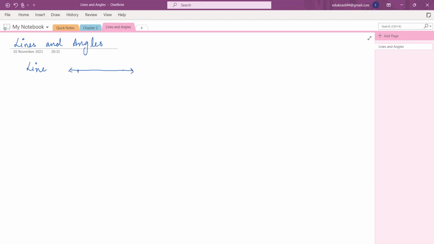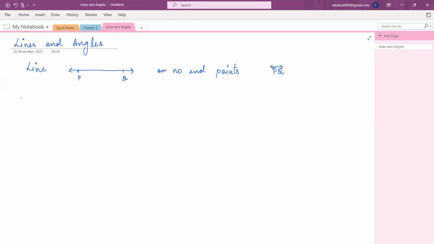We can name this line, let's say PQ. So it basically has no endpoints. Please unmute your mic, both of you, so that we can talk. No endpoints, and it will be denoted like line PQ.